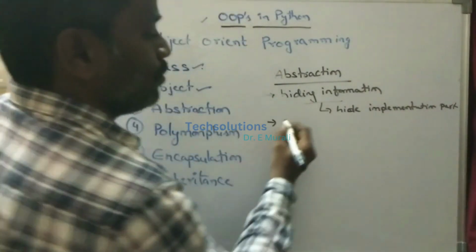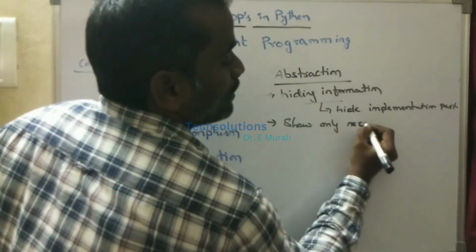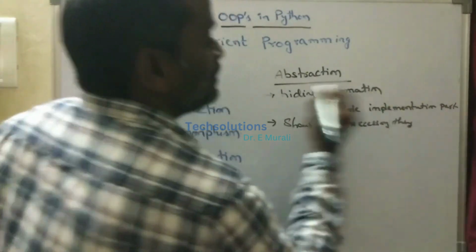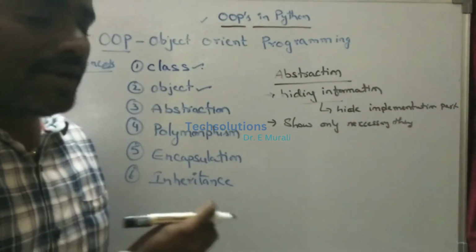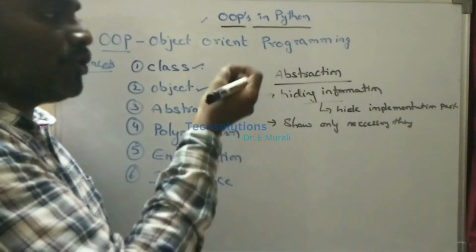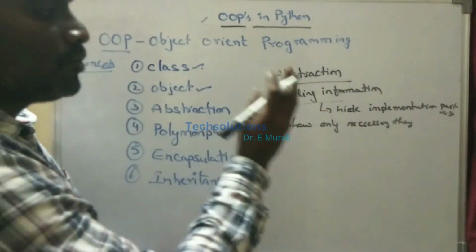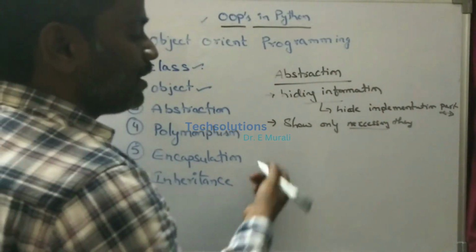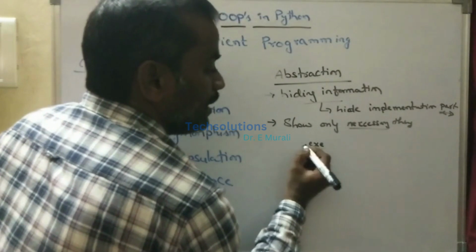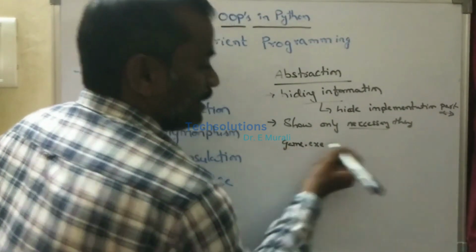Then we show only the necessary thing. Data abstraction is nothing but hiding the information. That means if we implement anything, the implementation part is not shown. We only show the necessary part. For example, if I have to execute an application program, suppose we have an .exe file. Here I am executing something, suppose some app, suppose game.exe.